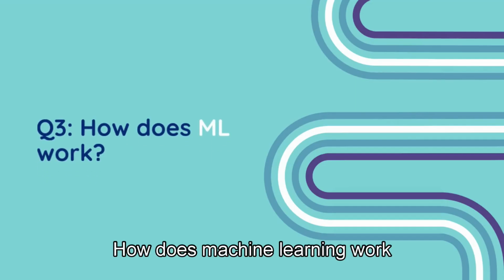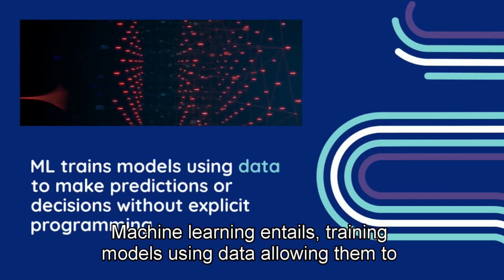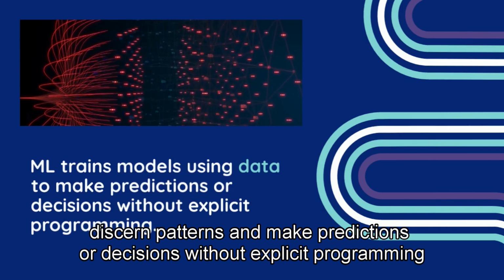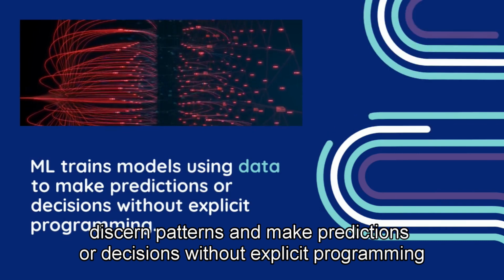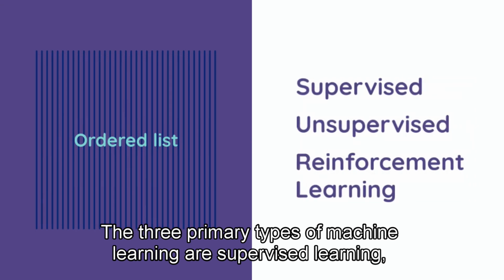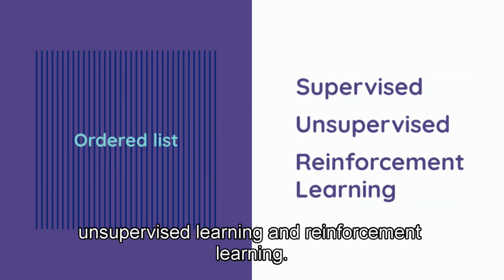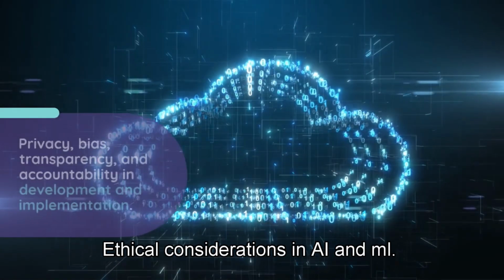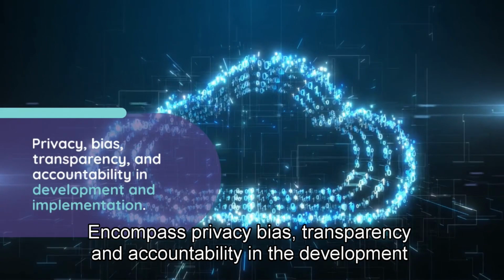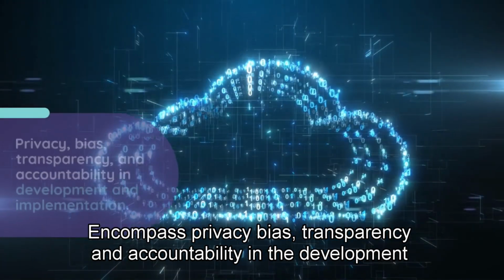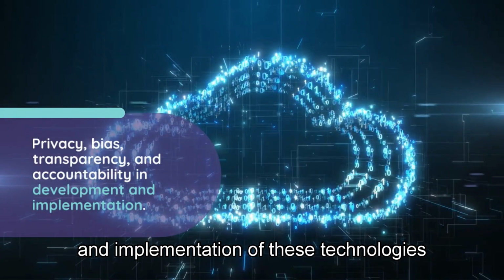How does machine learning work? Machine learning entails training models using data, allowing them to discern patterns and make predictions or decisions without explicit programming. What are the types of machine learning? The three primary types of machine learning are supervised learning, unsupervised learning, and reinforcement learning. What are the ethical considerations in AI and ML? Ethical considerations in AI and ML encompass privacy, bias, transparency, and accountability in the development and implementation of these technologies.